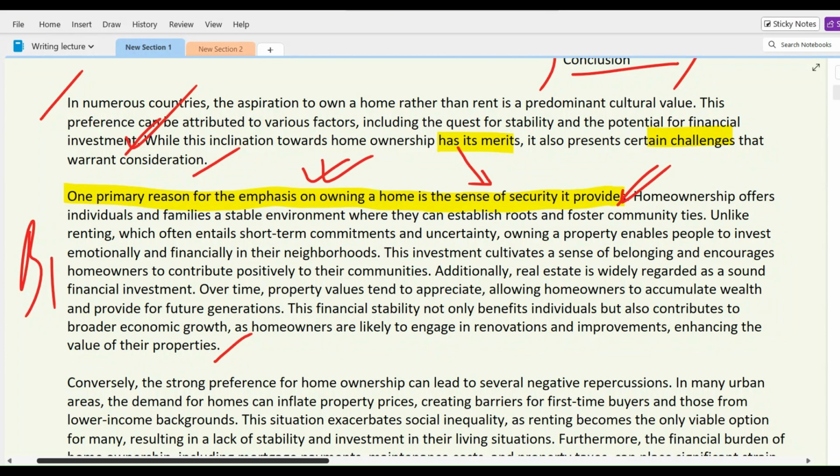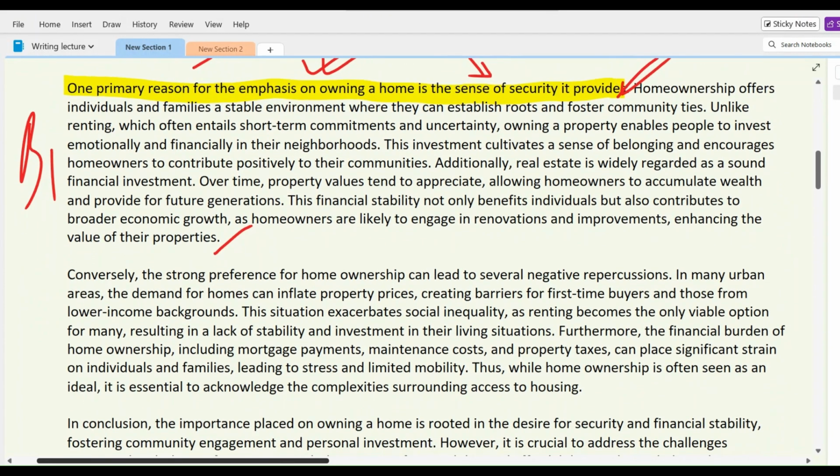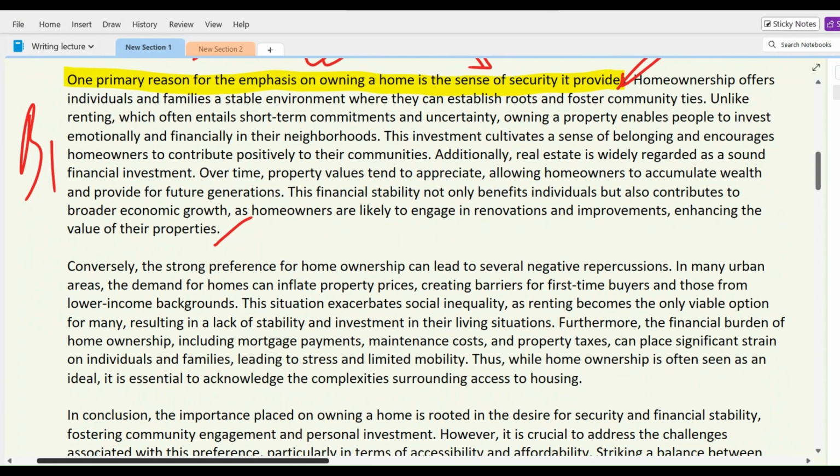In the second body paragraph, I hope you can remember that we'll talk about the challenges or the negative situations that home ownership can bring. So here we go with the second body paragraph. We will see the same structure. The first part would be the topic sentence.